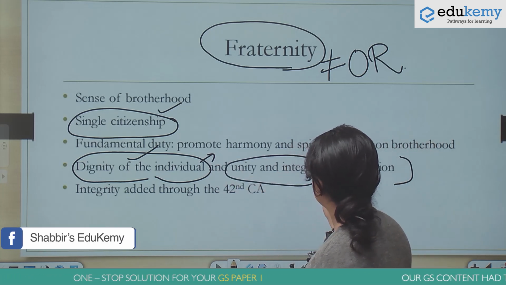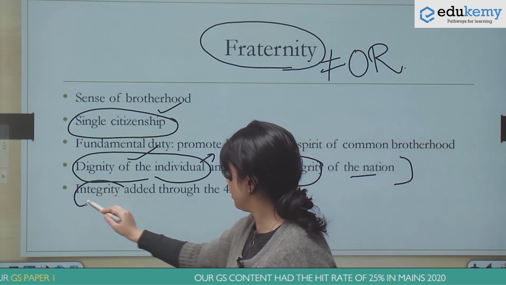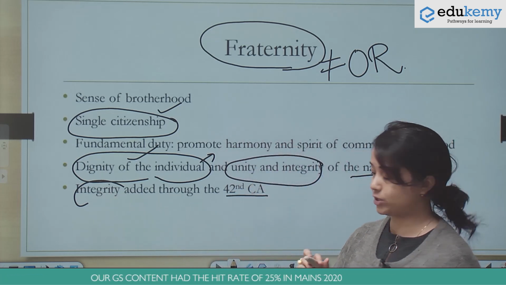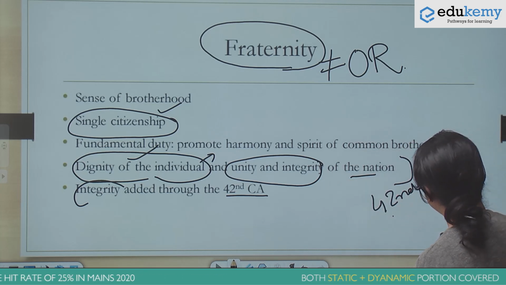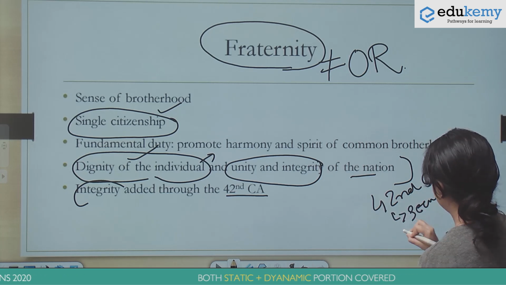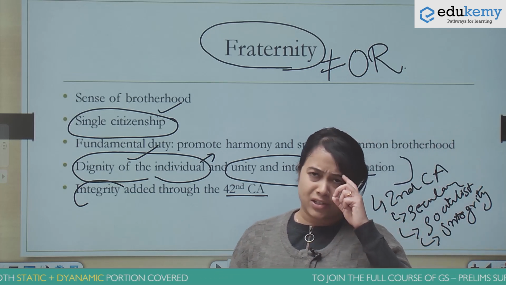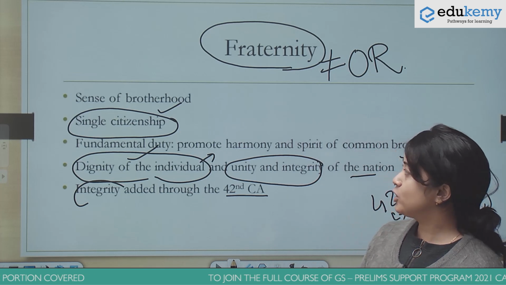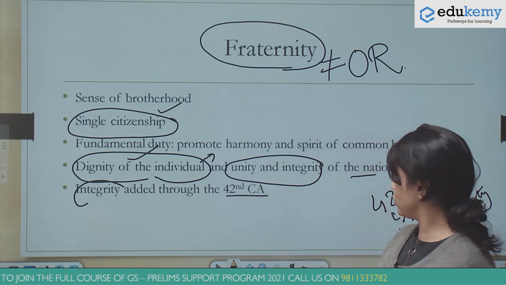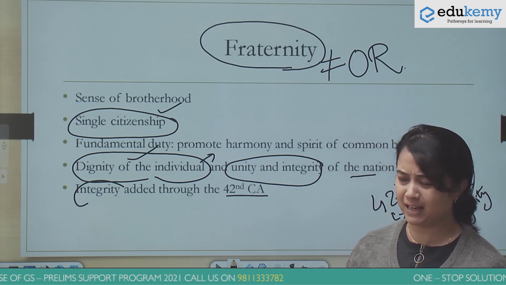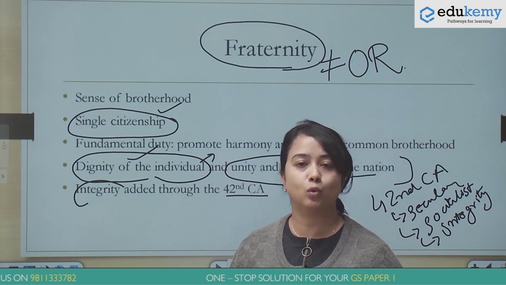Along with that, we also have the unity and integrity of the nation. And the word integrity here was again added by the 42nd Constitutional Amendment. So keep in mind that the 42nd Constitutional Amendment added three words: secular, socialist, and integrity. See, as such, the words secular, socialist, and integrity did not in essence make any change in the Constitution, because these principles were already present in the Indian Constitution in the form of the fundamental rights and the DPSP. But the 42nd Constitutional Amendment just made them more explicit by including them in the preamble.